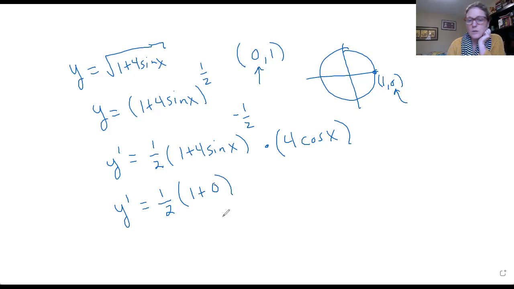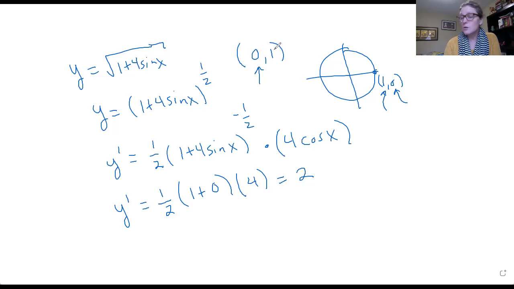I'll put it like that since I already have a plus. Times 4 times cosine at 0, that's this one, it's 1. So that's times 4. So it looks like I have 1/2 times 1, which is 1/2, times 4, which is 2. So that is my slope at that point.